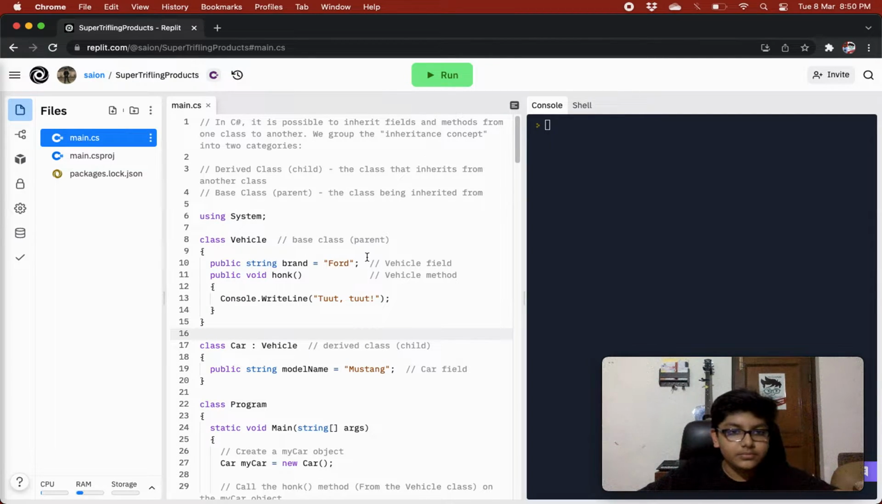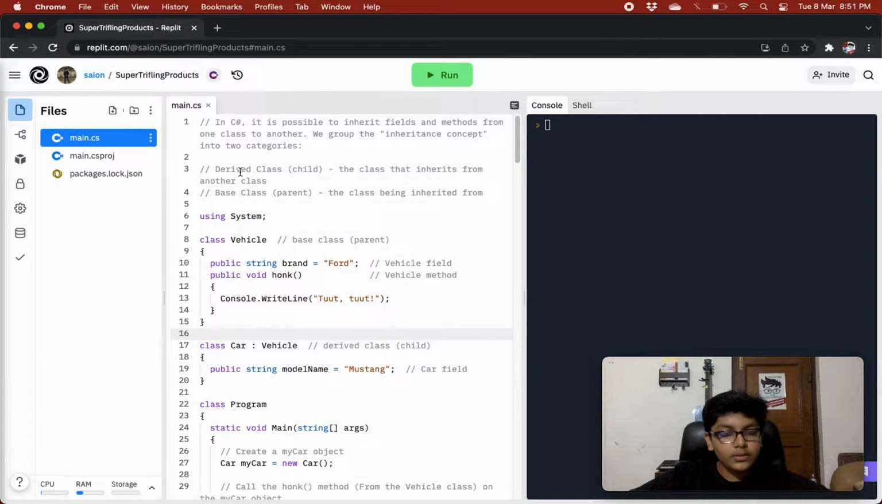In C sharp, it is possible to inherit fields and methods from one class to another. We group the inheritance concept into two categories: the derived class and the base class. The derived class is the child class that inherits all the properties from a parent class, also called the base class. A base class supplies all its properties to a derived class, and a derived class takes all the properties from the base class.